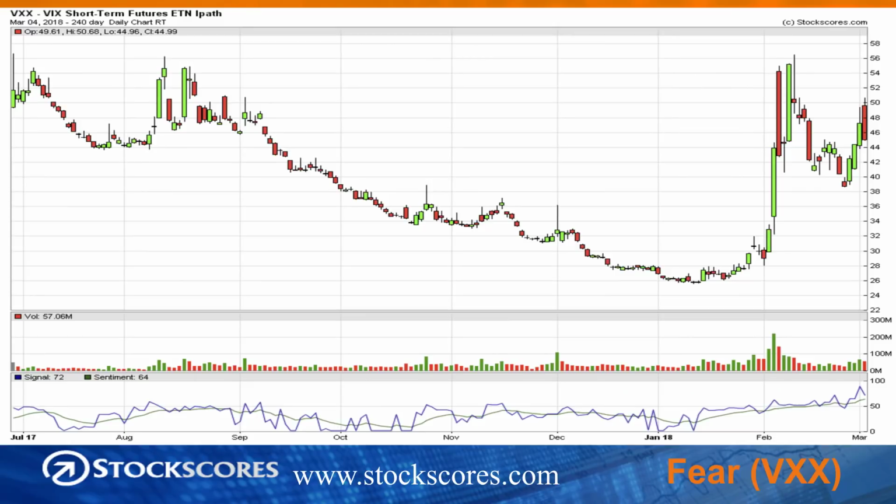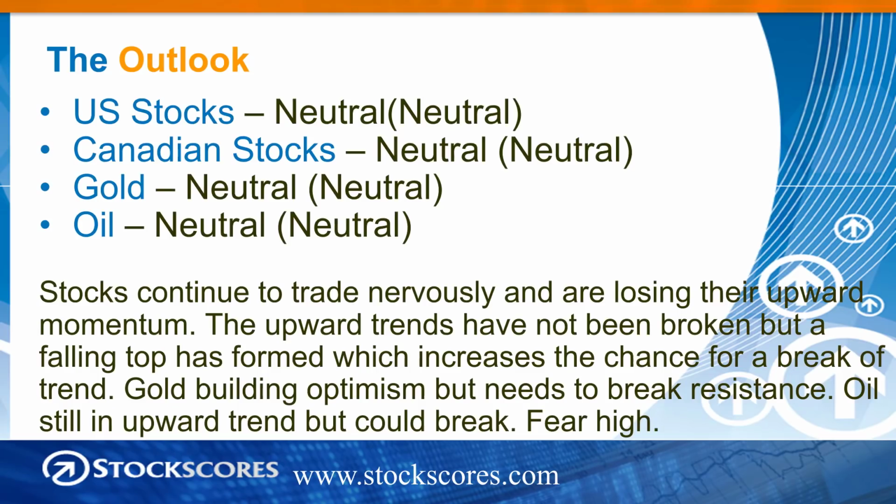And finally, the fear chart. We had that big jump in fear, and then we fell back, and now we're getting a little bit of a jump again. But given how the market closed well below the open and well below the highs on Friday, I think we could see the market stabilize a little bit more next week, and maybe the VIX pull back a little bit. Still a very important chart to watch because it shows that there is a high level of fear in the market right now.